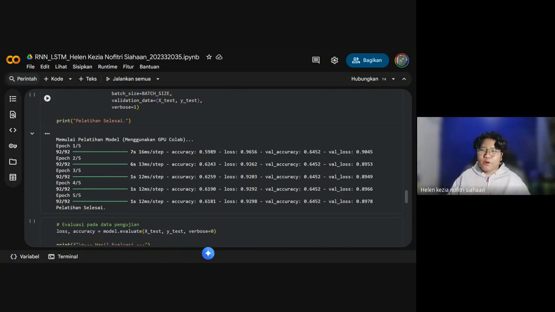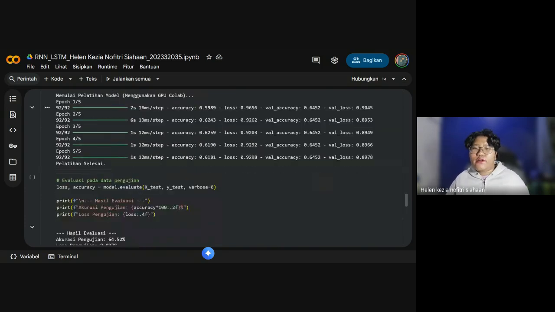For the first epoch we have 0.5989, and for the last one we have 0.6181. The accuracy stayed consistently around 0.6452, which is in the middle, but this low performance indicates underfitting.